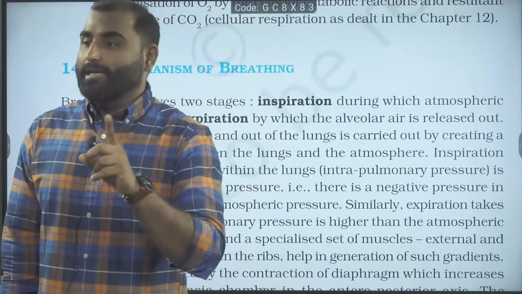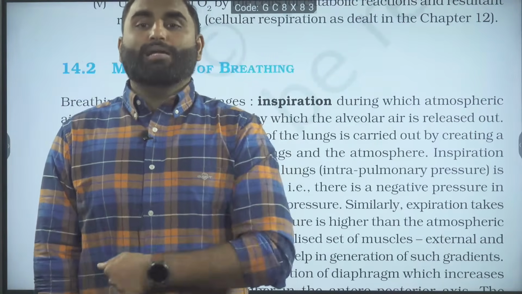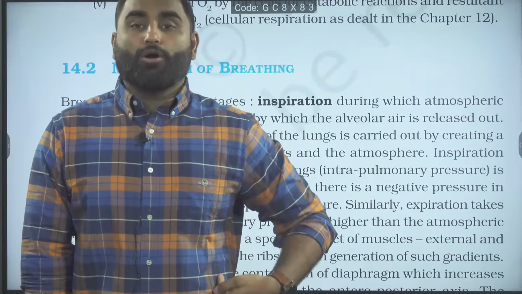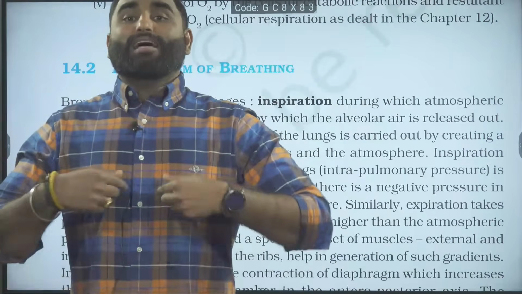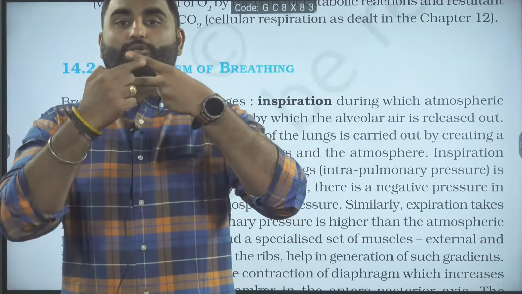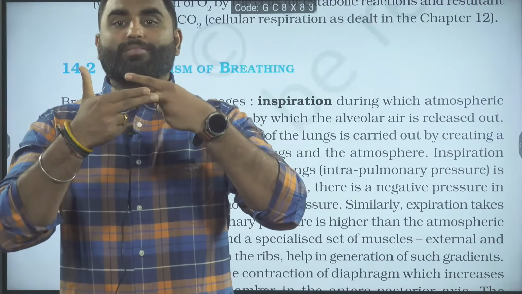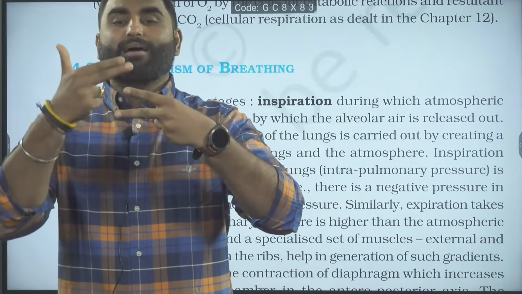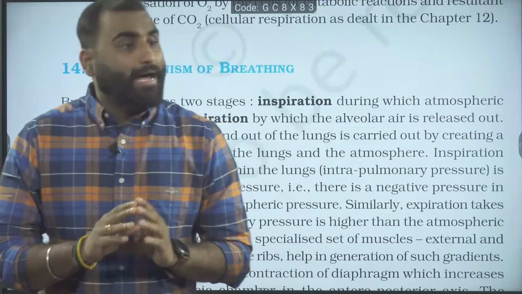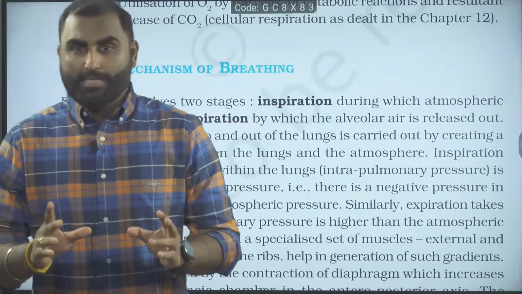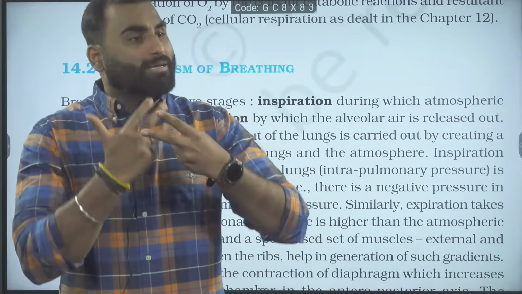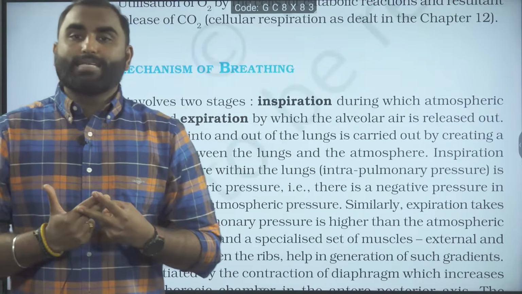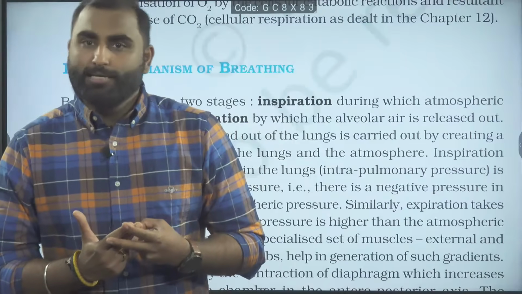What is it? A skeletal muscle. The diaphragm is normally dome shaped under resting conditions. Whereas the muscles present between the ribs, so let's say these two fingers are the ribs, and the muscles present on them outside and inside will be called the intercostal muscles. The muscles which are present on the outside are the external intercostal muscles. The muscles which are present on the inside, we will say the internal intercostal muscles.